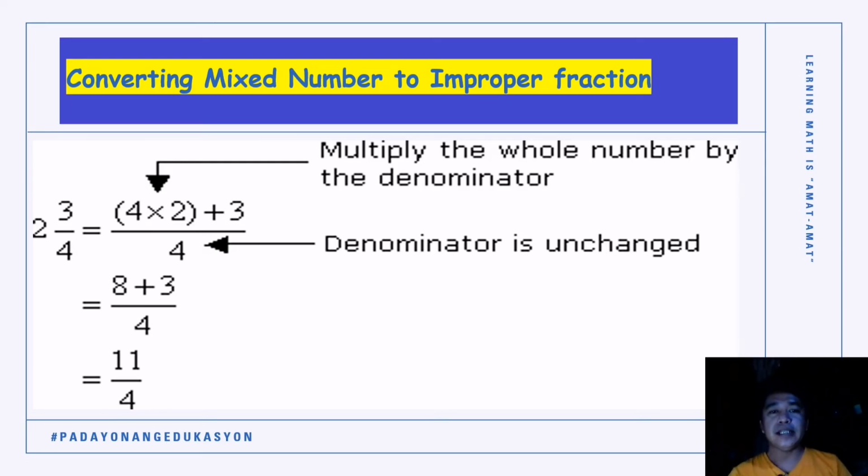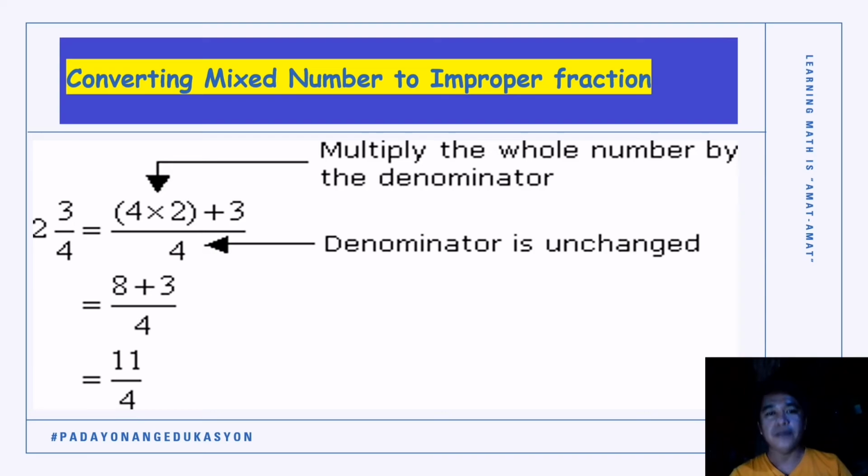Conversion of mixed numbers to improper fractions is important because we need this in the operations of fractions. So kinahanglan naton ang conversion of mixed numbers to improper fractions and vice versa kung ara na kita sa operations of fractions. I will teach you how to convert mixed number to improper fraction.